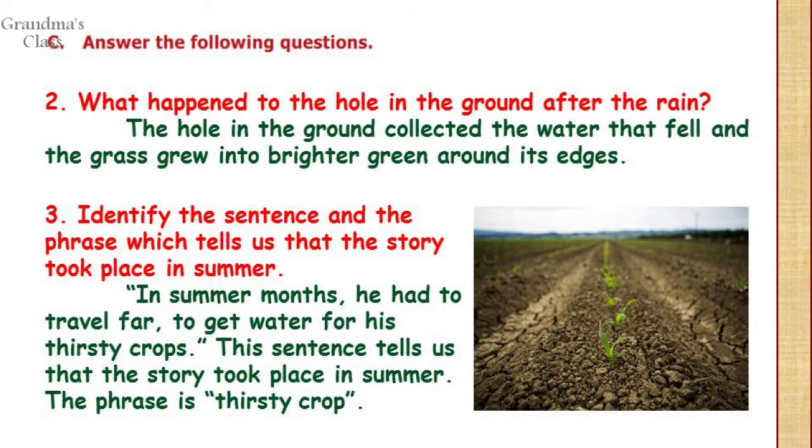Number 2. What happened to the hole in the ground after the rain? The hole in the ground collected the water that fell and the grass grew into brighter green around its edges. Number 3. Identify the sentence and the phrase which tells us that the story took place in summer. In summer months, he had to travel far to get water for his thirsty crops. This sentence tells us that the story took place in summer. The phrase is thirsty crop, which means the crops are in need of water.